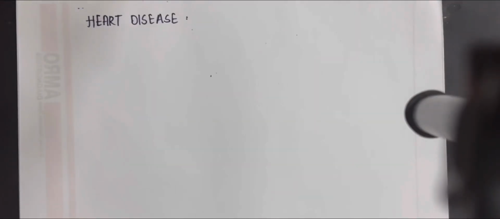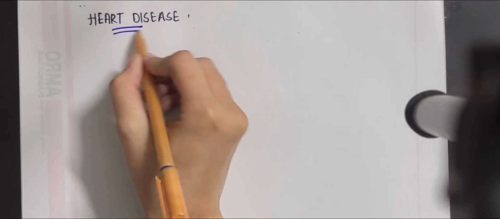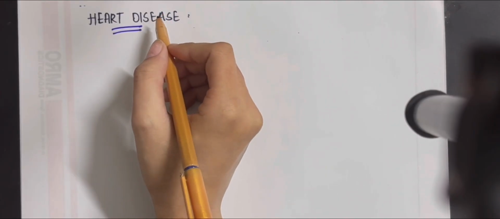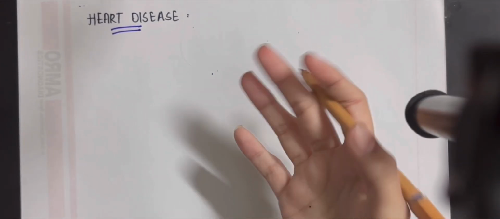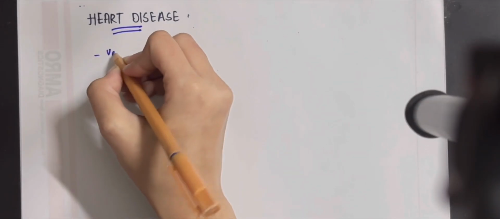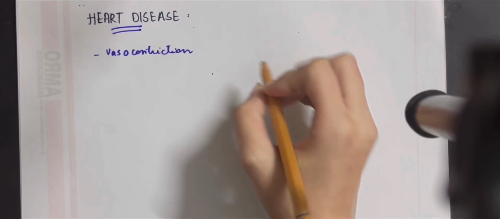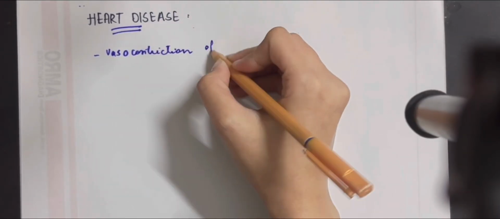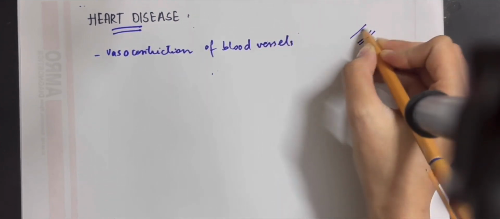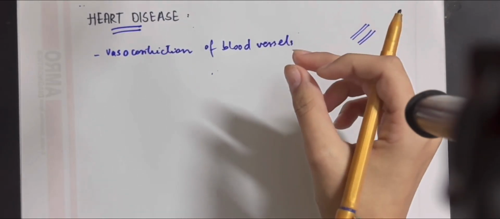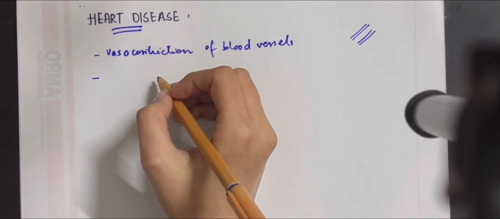Next, we're going to talk about how lung diseases end up affecting the heart, and this causes heart disease. When you talk about heart disease, you must know that the majority of heart disease is caused by vasodilation or vasoconstriction. So we say that vasoconstriction of the blood vessels causes heart disease. Due to the vasoconstriction and the lower surface area of the artery or the vein, the blood is not being transported or taken out of the heart.